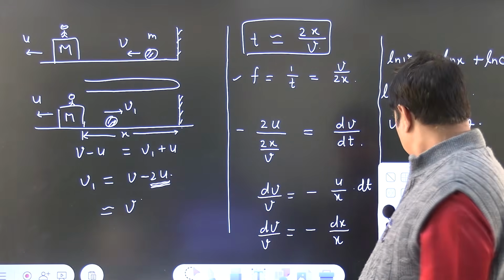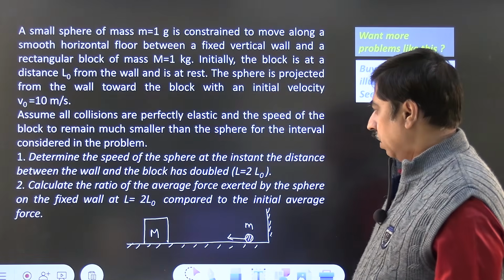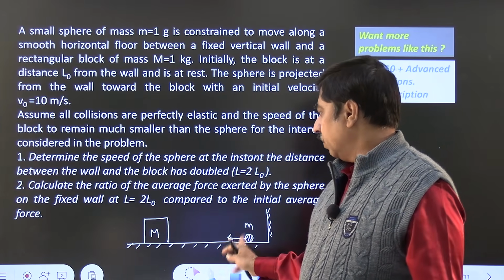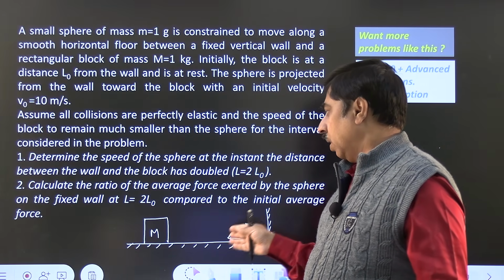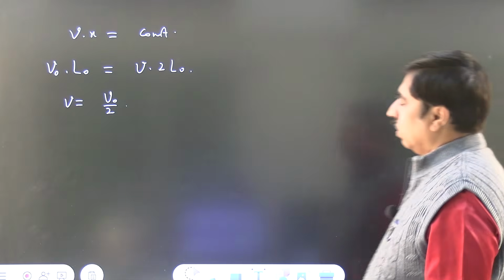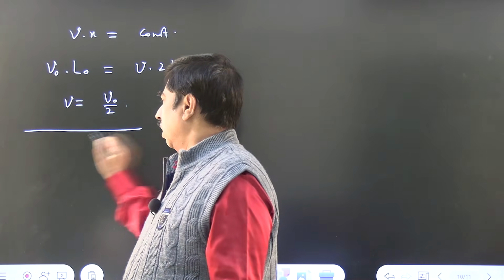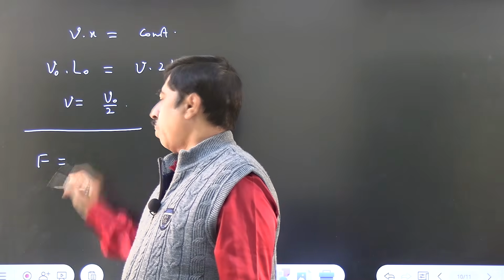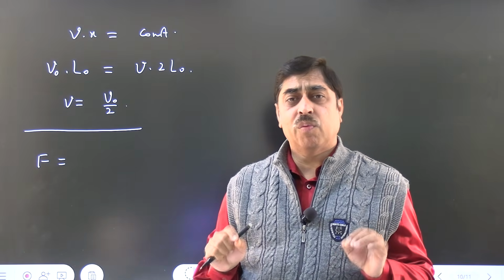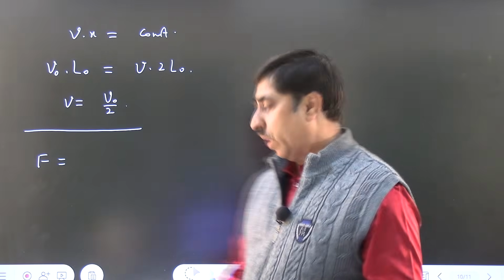The second part of the question asks you to calculate the ratio of the average force exerted by the sphere on the wall at L equal to 2L naught compared to the initial average force. Well, the force depends on 2 things: the momentum transfer per collision and the number of collisions happening per unit time.